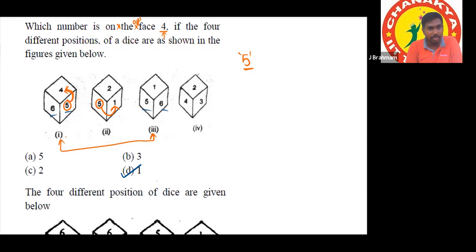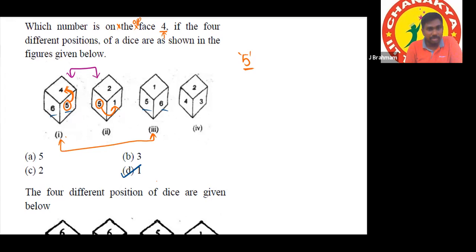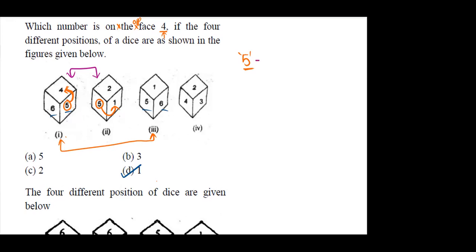Only one number is common. Using these two, we can give all confirmed cases. Yes or no? Yes, sir. In 1 and 2, only 5 is common, which means the number which is not there in 1 and 2 is 3. So 5 is opposite to 3.